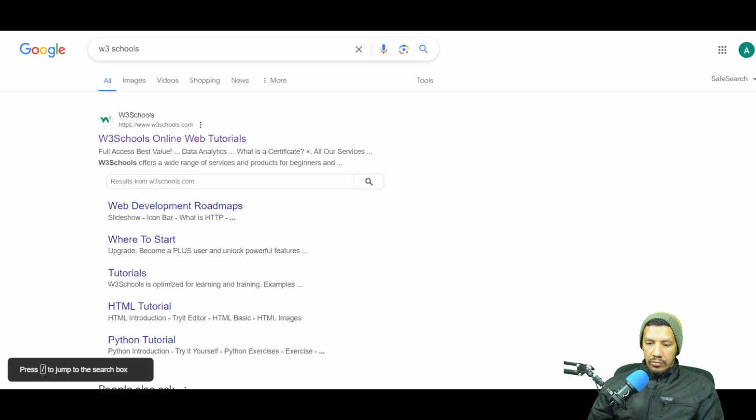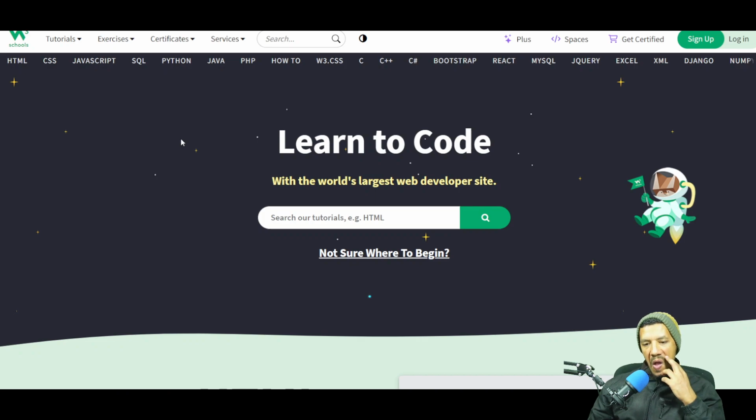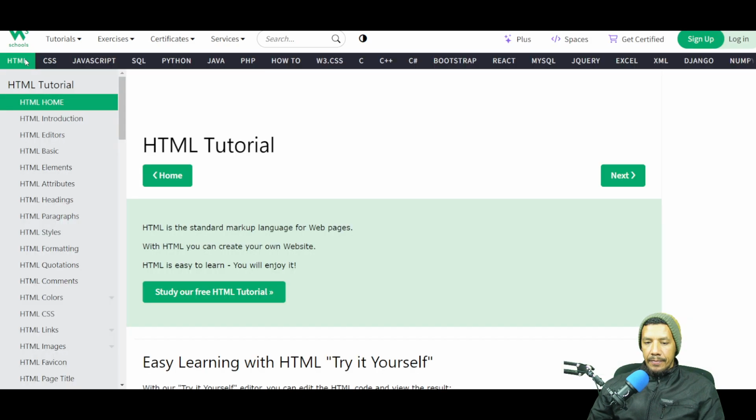So here's W3 Schools. I can just find my mouse. Okay. And you'll see in the top left, there's three links here: HTML, CSS, and JavaScript. And my suggestion would be to start with HTML, then CSS, and then JavaScript. If you click on HTML, you'll see there's various tutorials about HTML.